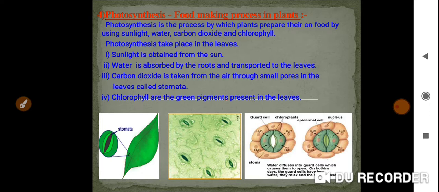So, understood what are the basic things required for the photosynthesis process. Sunlight is required, chlorophyll is required, carbon dioxide is required, and water is also required. If any one of these basic things is missed, then there will be no photosynthesis process. Are you getting my point? There is no photosynthesis process.